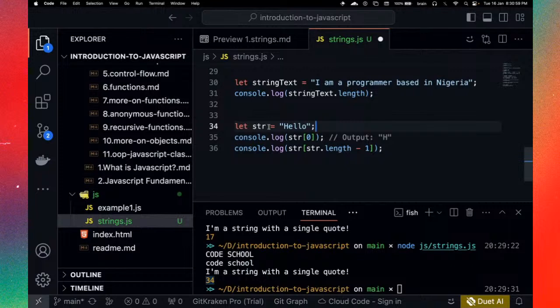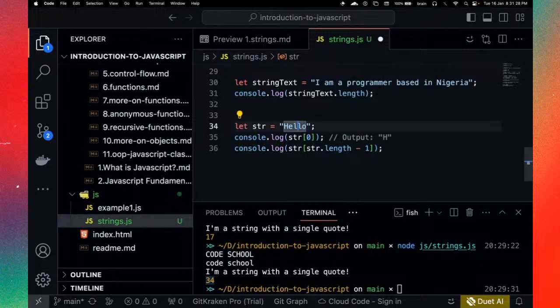We have let string equals hello, right? So we also have a console.log string and we say 0, and this is returning h. Now, when working with an array, you should understand that the way you count the items in an array as regards the index, it starts from 0. Okay, so H is a 0, E is 1, this is 2, 3, and you have the item here 4.